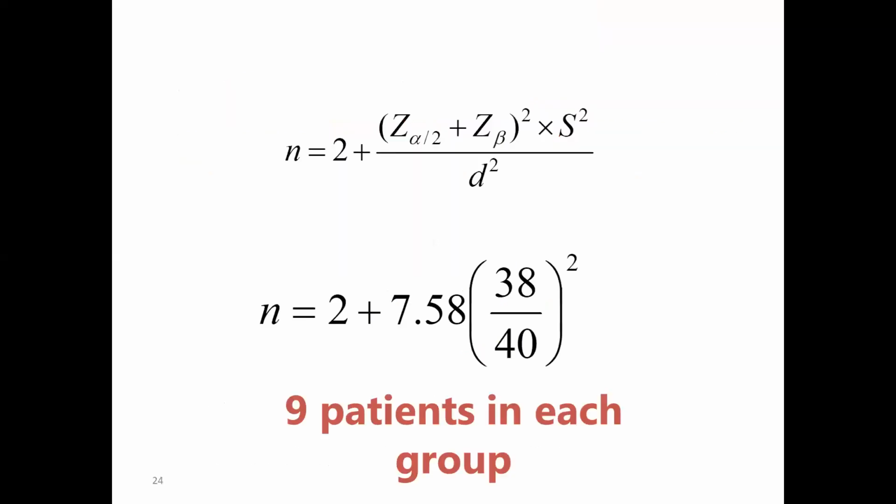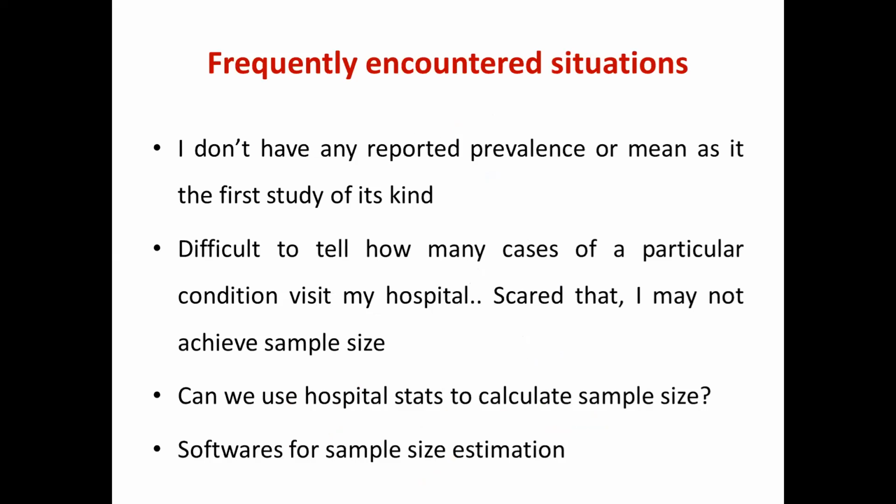We need 9 subjects. So you need to have 9 patients, measure their blood pressure level before giving propranolol, and then give them propranolol, then assess the blood pressure level and compare between both of them. So this is not 9 in each group; totally 9 subjects are included in this particular study. These are very frequently asked questions.